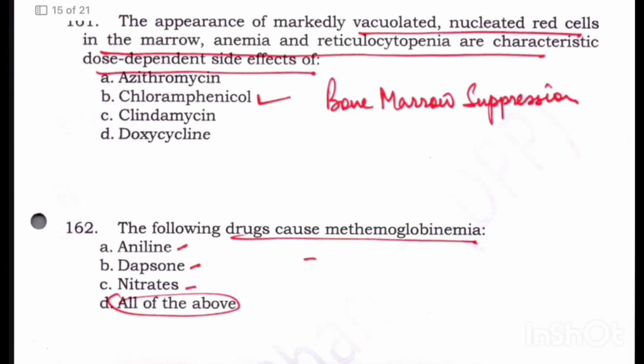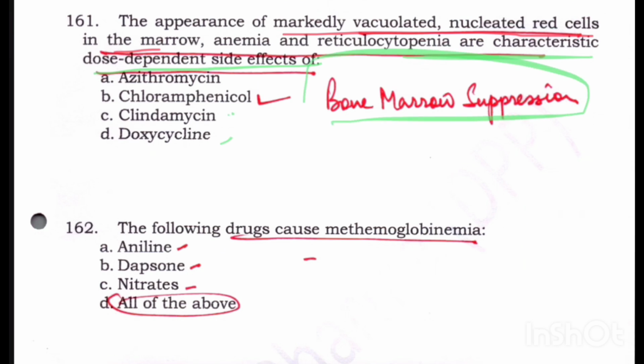The appearance of markedly vacuolated nucleated red cells in the marrow, anemia, and reticulocytopenia are characteristic dose-dependent side effects of. The options given are azithromycin, chloramphenicol, clindamycin, and doxycycline. So out of the given options, this is a bone marrow suppression which is caused by chloramphenicol specifically.